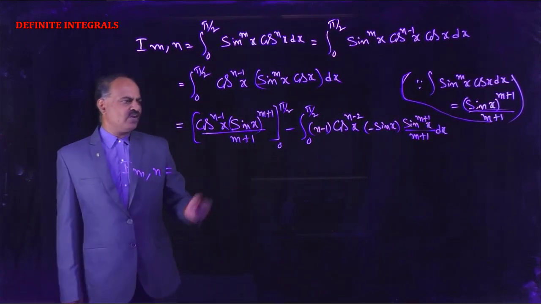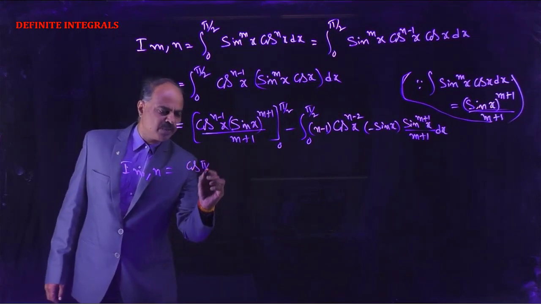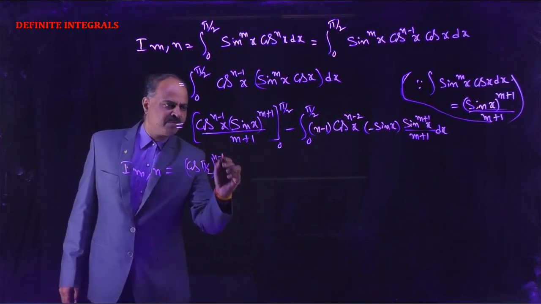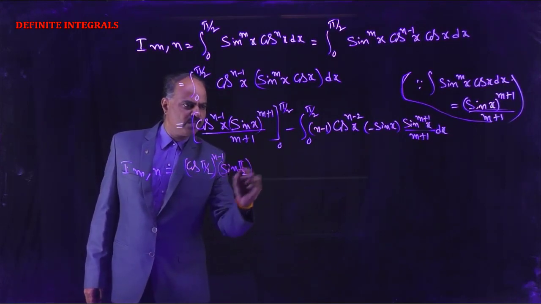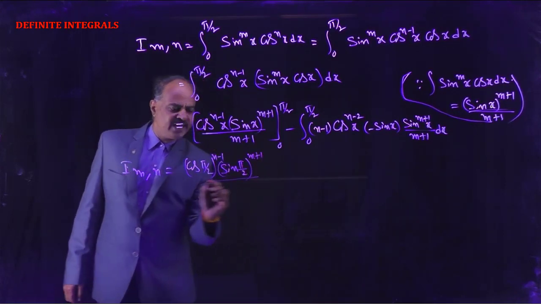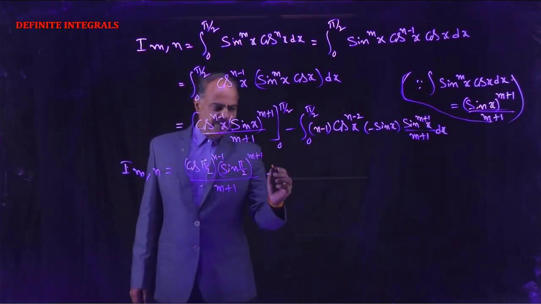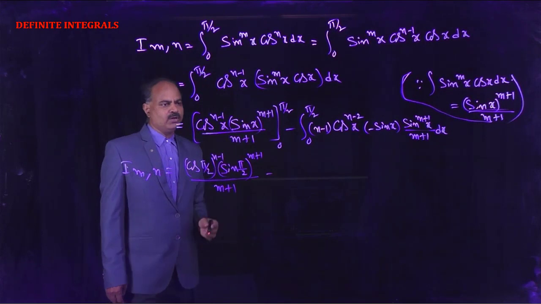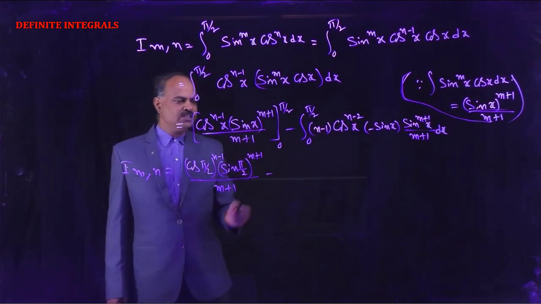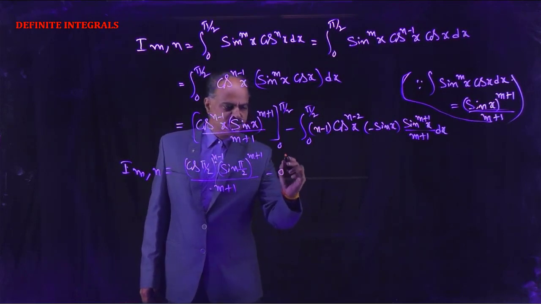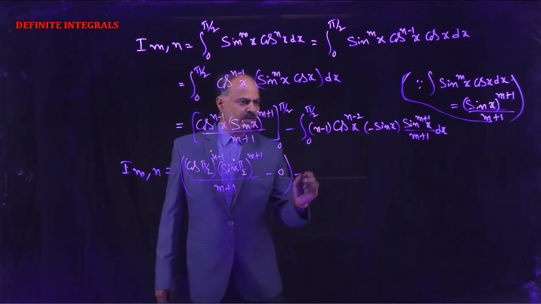equals, first substitute the upper limit in place of x, that is cos(pi by 2) whole to the power n-1 into sin(pi by 2) whole to the power m+1 divided by m+1, minus, substitute 0 in place of x. Here cos 0 is 1 into sin 0 equals 0, so this value is 0. Next, this minus into minus will become plus.